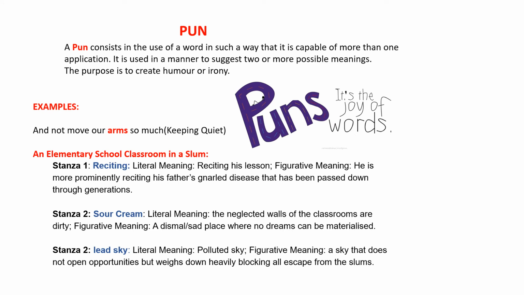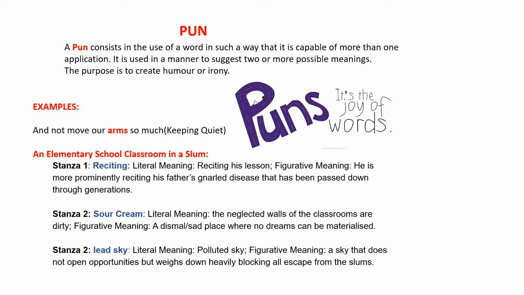What's a pun? A pun consists in the use of a word in such a way that it is capable of more than one application. It is used in a manner to suggest two or more possible meanings, and the purpose is mainly to create either humor or irony. Now, in Keeping Quiet, you will see the word arms. Arms does not only have the literal meaning of hands, but it also refers to arms and ammunitions when he is talking of violence.